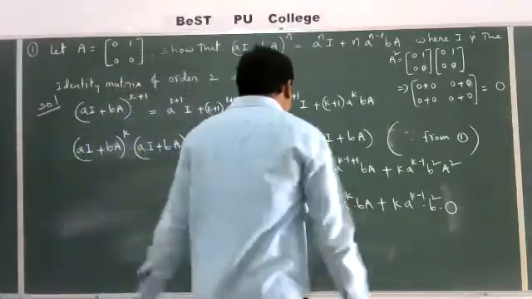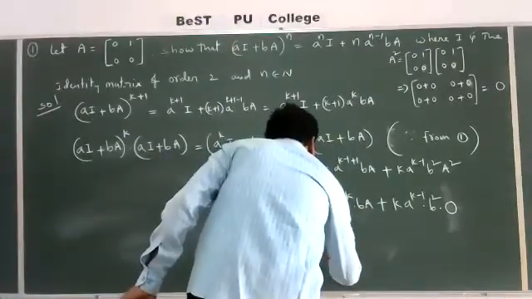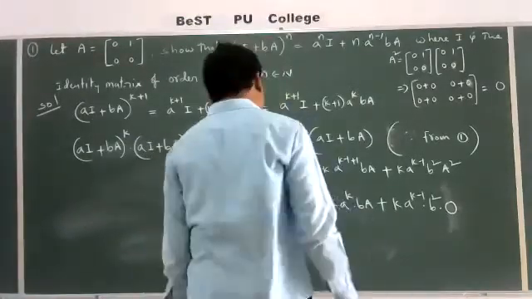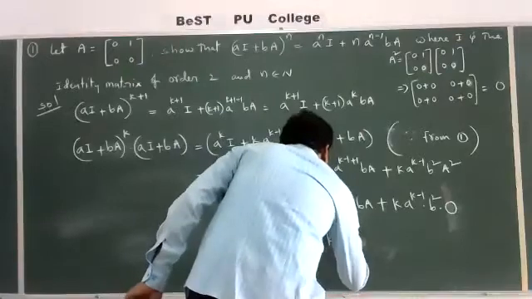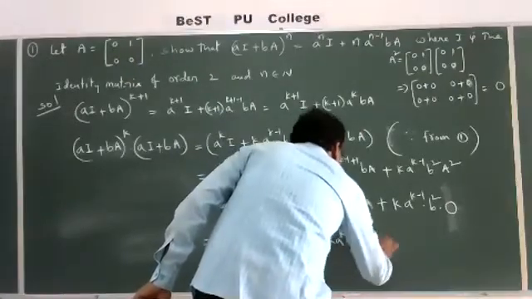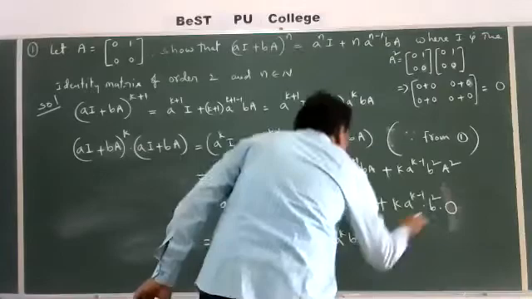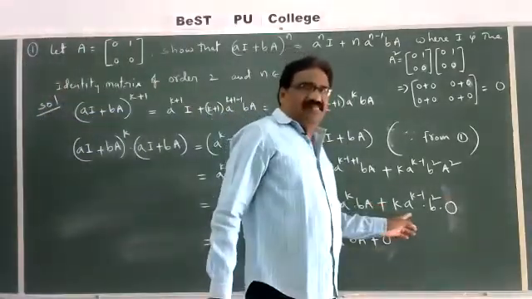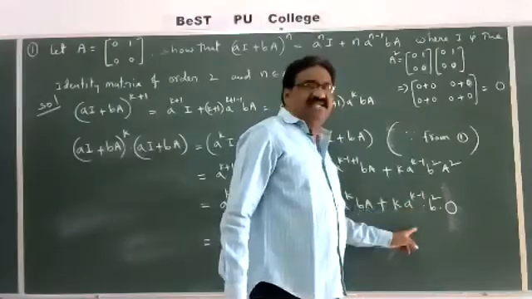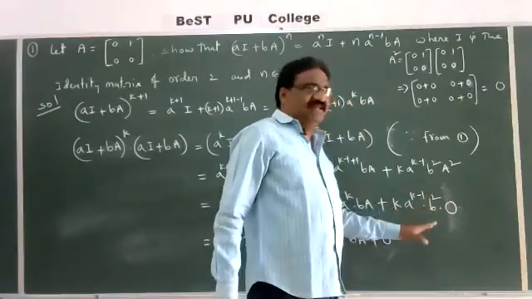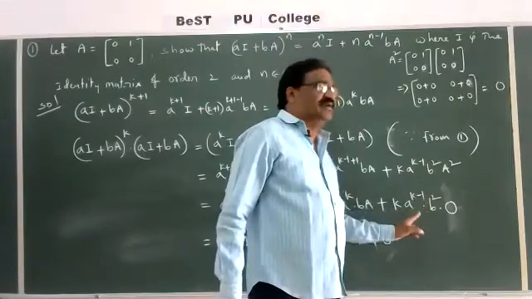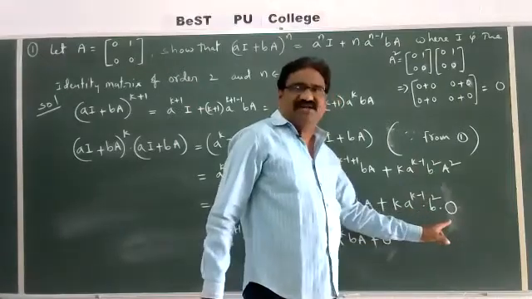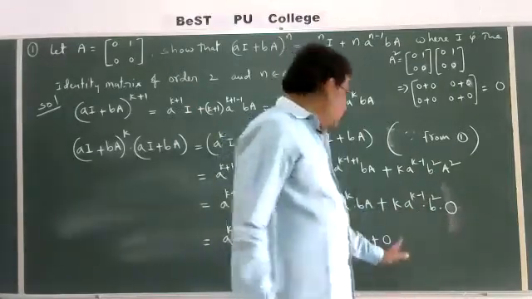That is IA is equal to A, plus k into a power k into bA, plus this is the 0 matrix. k is a real number, a power k minus 1 is a real number, b square is a real number, so the total value is a scalar. So this is the 0 matrix. You get again the 0 matrix, that is 0.